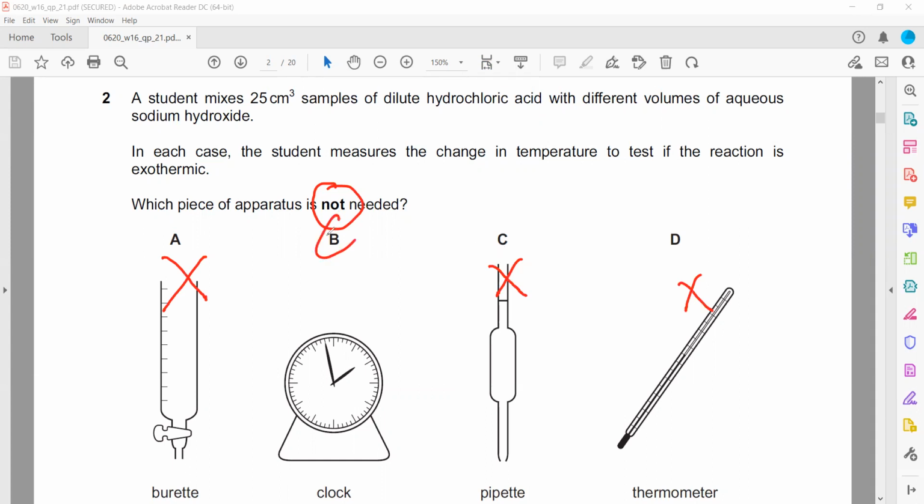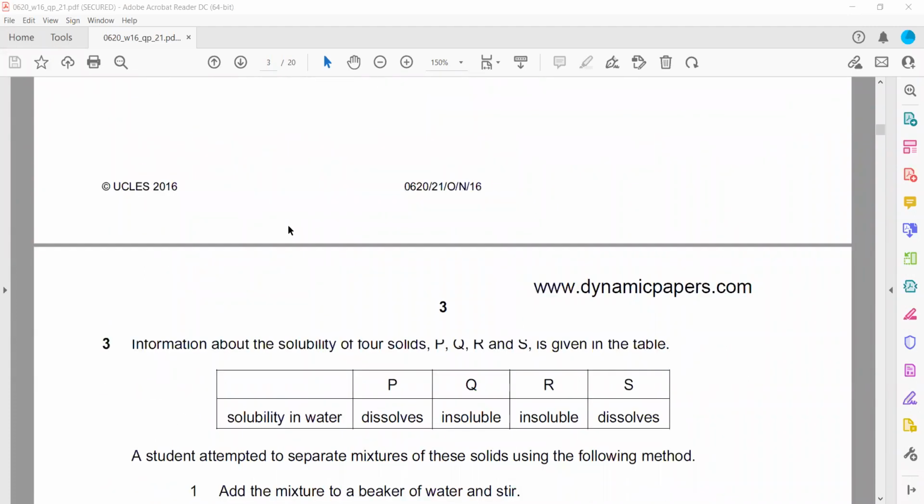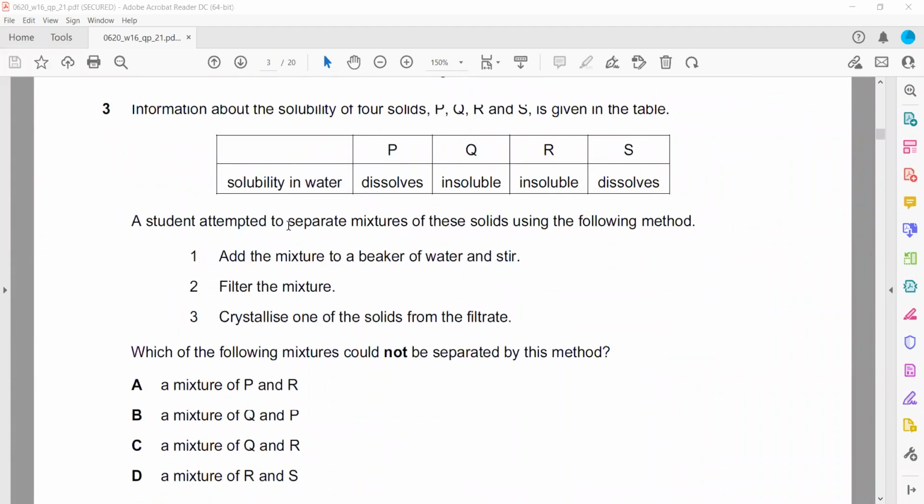Then question 3, information about the solubility of the four substances is there. A student attempts to separate the mixture of these solids using the following method. So what did the student do?